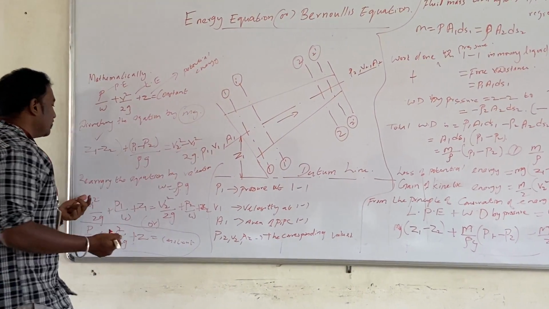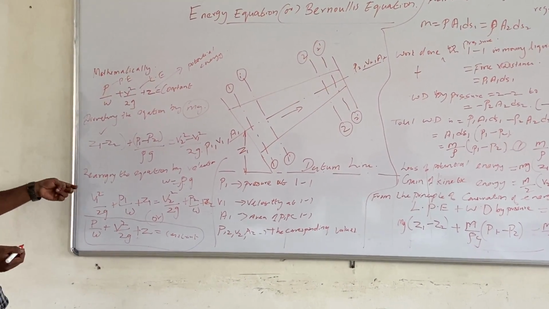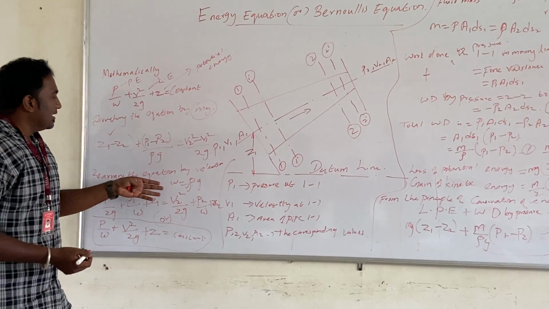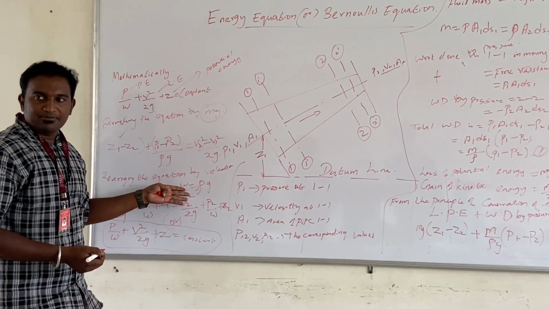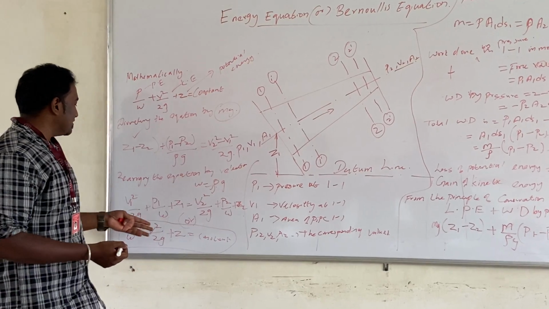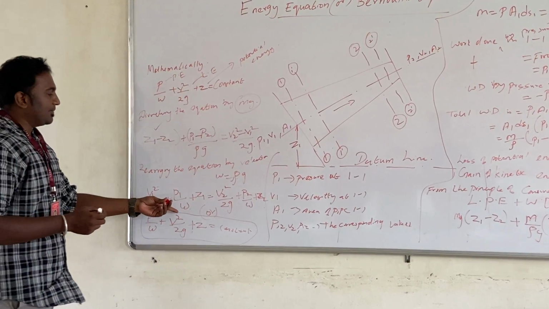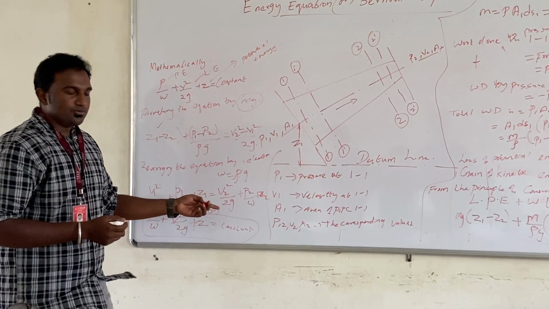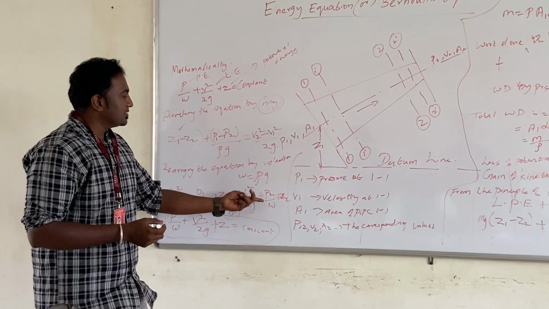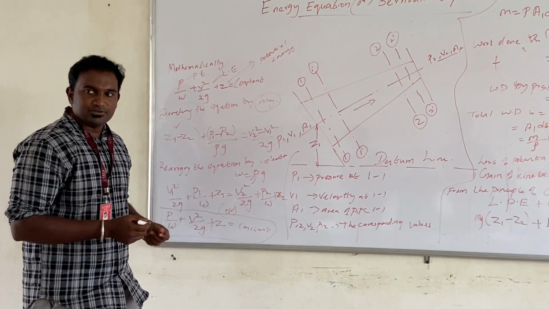Okay. So now rearranging the equation, rho g in the form of w. So v1 square by 2g plus P1 by w plus z1 is equal to v2 square by 2g plus P2 by w plus z2.